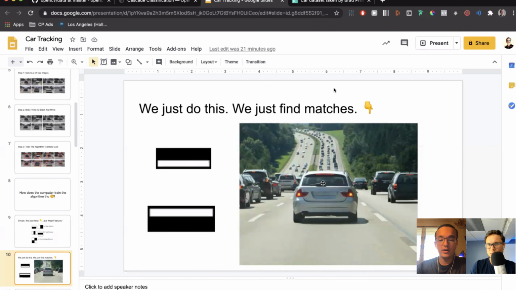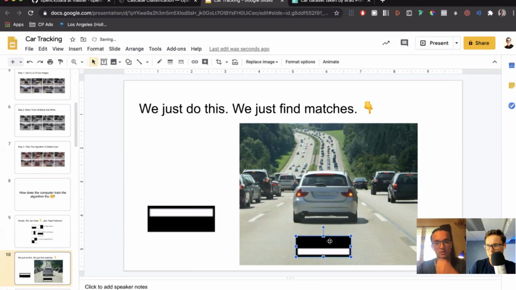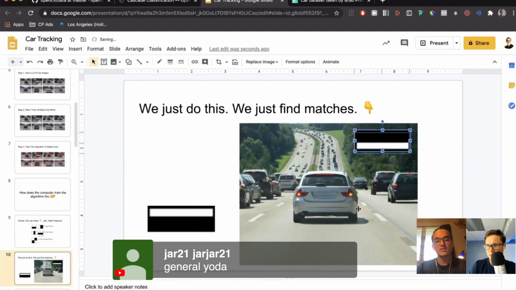So if you look here, you can see that this window is darker, and then below the window is lighter. So we can say that this Haar feature matches here. This is a decent match for a car. Versus here where it's just a flat image, just a flat color, or up here it's just flat green. It doesn't really match that well.